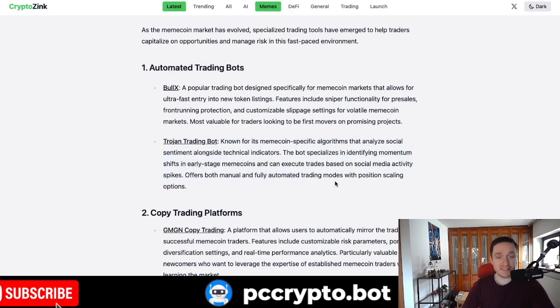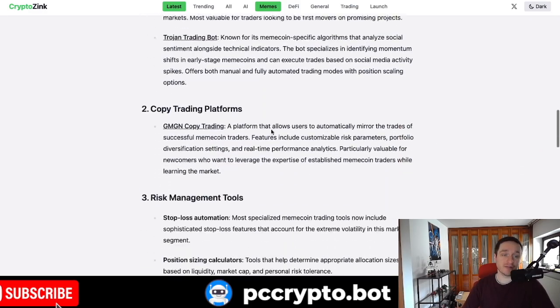Trojan bot, this is on Telegram, super fast. If you're trading on the go, then I definitely recommend going with Trojan. It will allow you to basically buy everything on your mobile while you are away. Really great stuff. Another platform is GMGN.